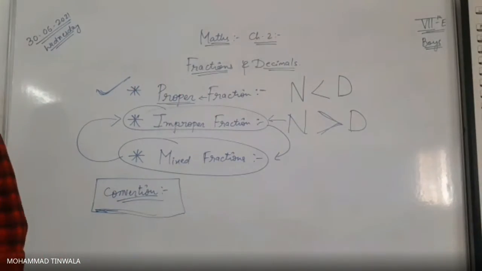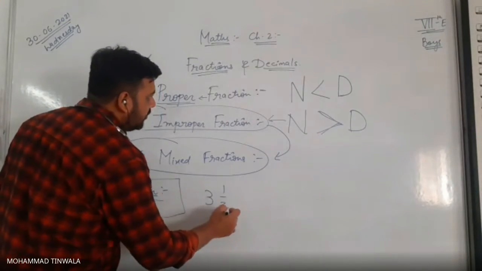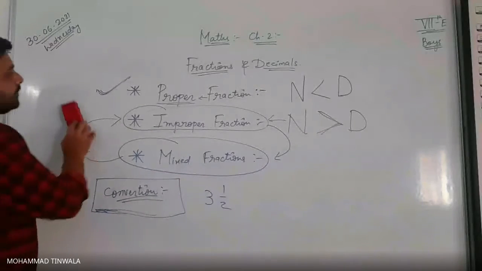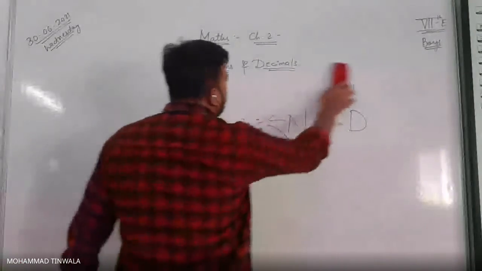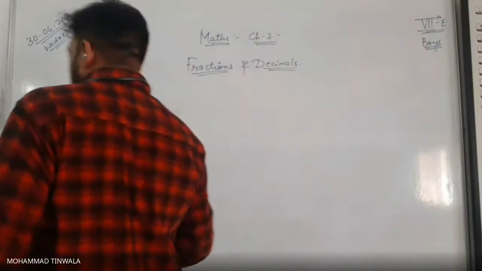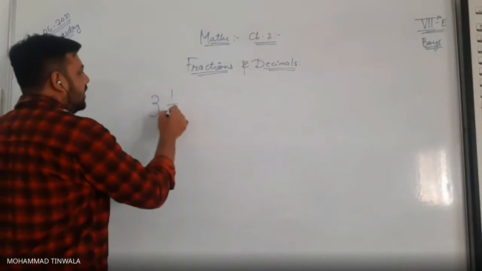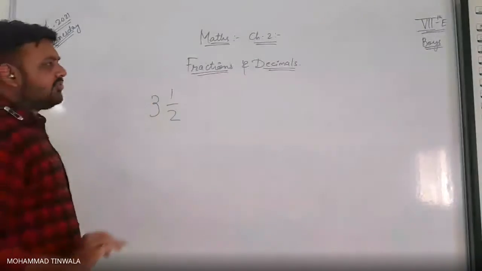If I say 3 integer 1/2, 3 integer 1/2. So I'll rub this all, then I'll start here. Three integer 1/2. Now, how to convert this into a simple fraction?